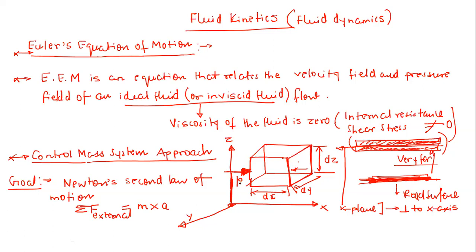We have to represent this in terms of differentials. Very easy: it is del P by del x. So P plus del P by del x multiplied by dx. The pressure will be simply P plus del P by del x into dx on this plane, and on the other plane you have the pressure as P.